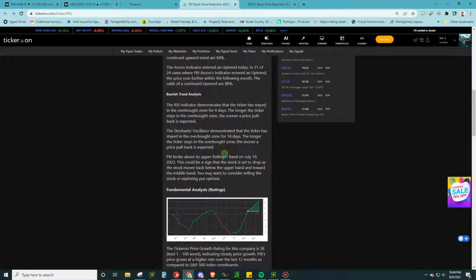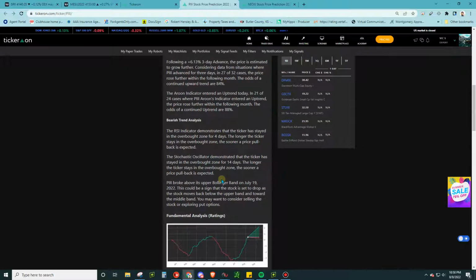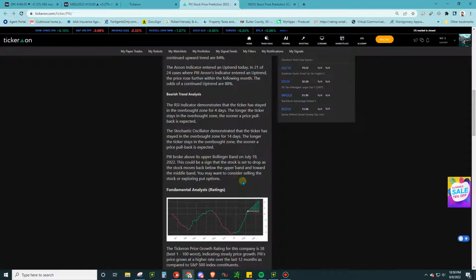Stochastics, another archaic sort of garbage reversal indicator. Again, this one's saying that it's been overbought for 14 days. Now, this is just kind of a warning, I guess. Like, hey, do I want to buy into maybe an extended rally? But you also got the statistics on your side with the bullish play. And then you've got Bollinger Band, another reversal type of indicator that's showing a possible sign that the stock could drop. But there's no statistics here to back these up. So these are just kind of warnings.